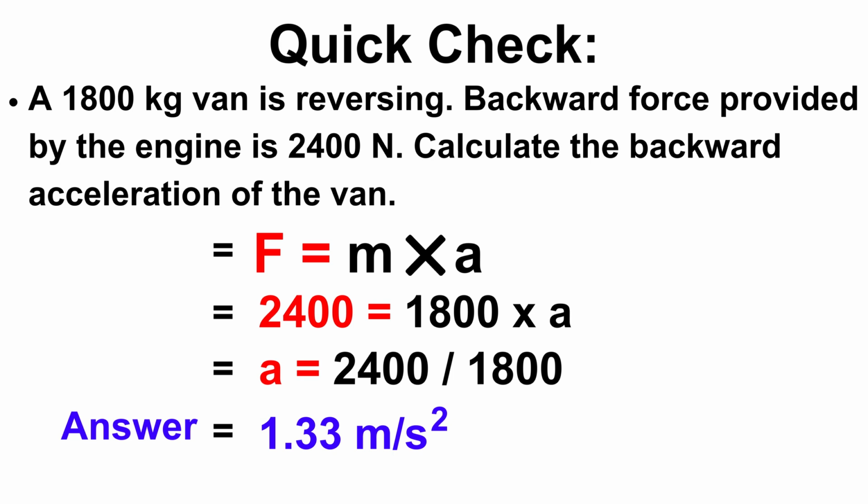An 1800 kilogram van is reversing backward. Force provided by the engine is 2400 Newton. Calculate the backward acceleration of the van. F is equal to ma. So we see that the backward force, which is written in Newton, is called force. So it will be written under F: 2400 is equal to 1800 multiplied by A. Now A will come out and we are going to divide 2400 by 1800. So the acceleration will be 1.33 meter per second square.